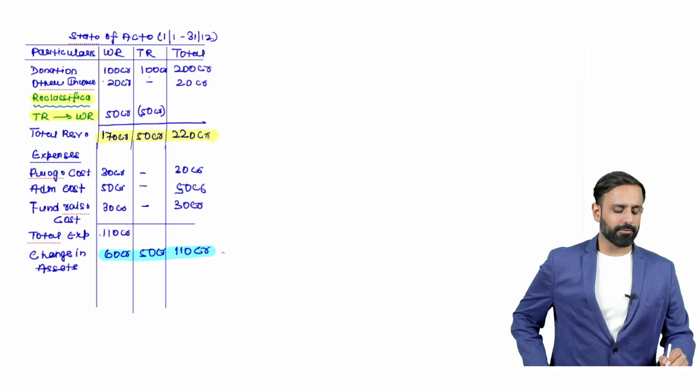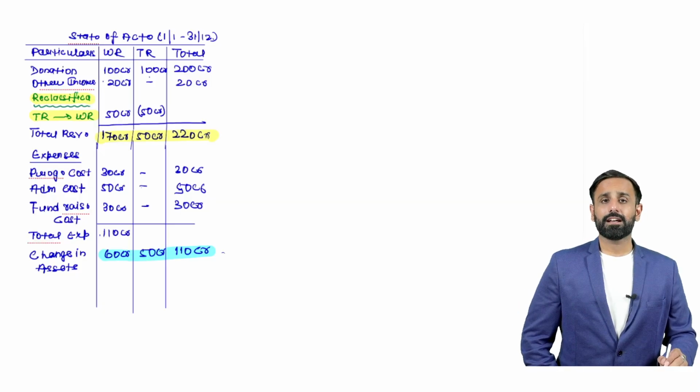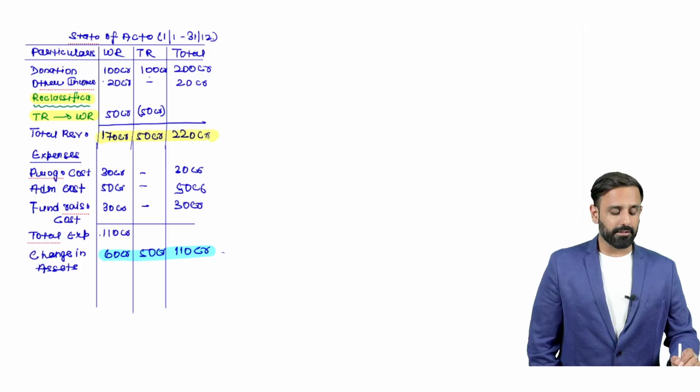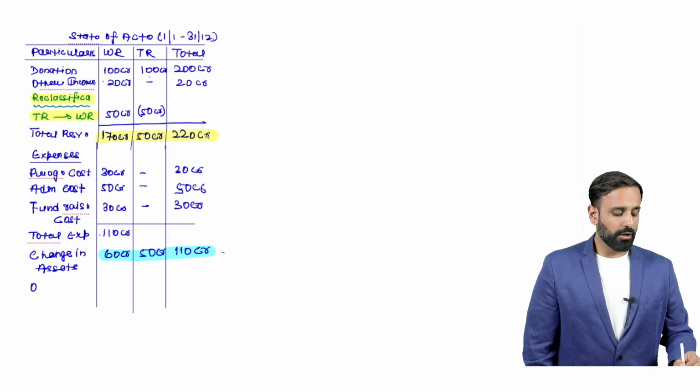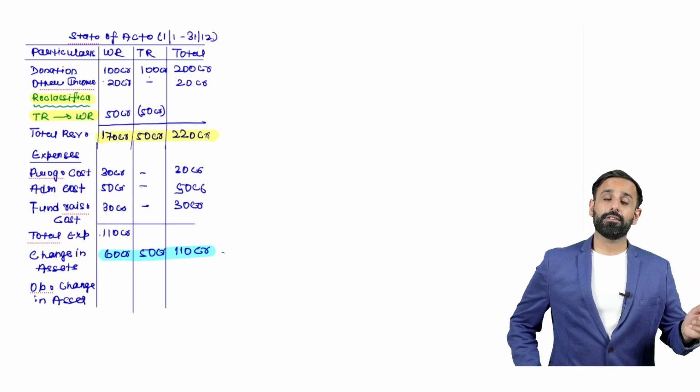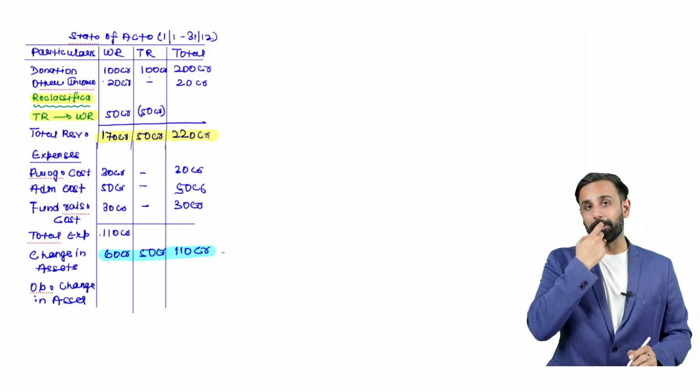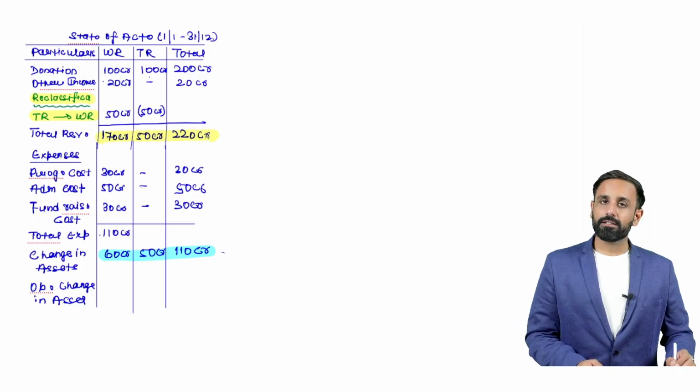You have to understand what we have done here. We have recorded here the current year line item. Now we will record here the next line item, that is going to be opening change in assets, right? So whatever previous total balance will be there, that previous total balance we have to record here.